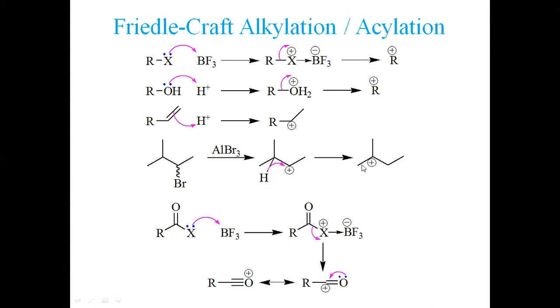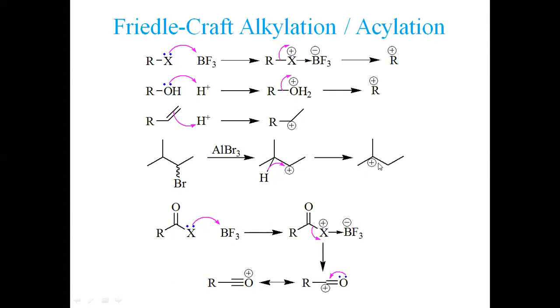And look at the stability. This carbon is a secondary carbocation. This carbocation is a tertiary carbocation. Definitely tertiary is more stable than secondary. So rearrangement takes place in the substrate, resulting in a more stable carbocation. Now this carbocation is available, but it is sterically crowded, so the reaction rate shall slow down. We were interested in the connectivity of this carbon with the aromatic system, but this carbon doesn't connect. In fact, it is this carbon which gets connected because it generates this cation, which is less stable.